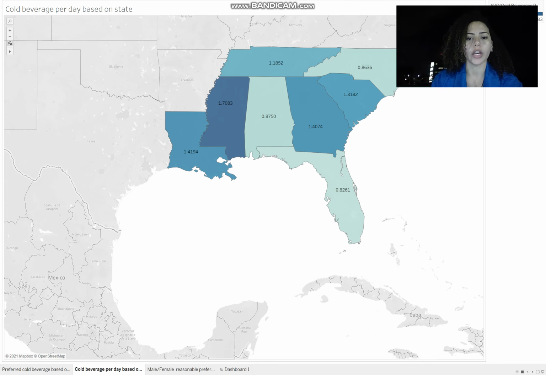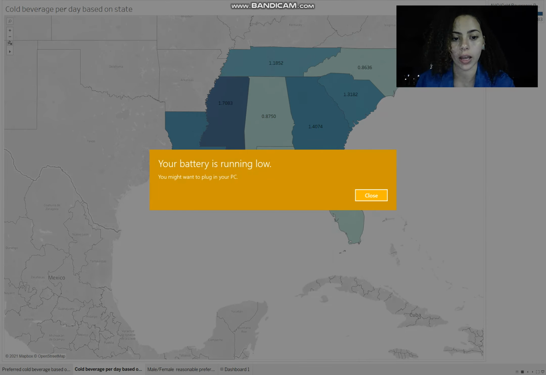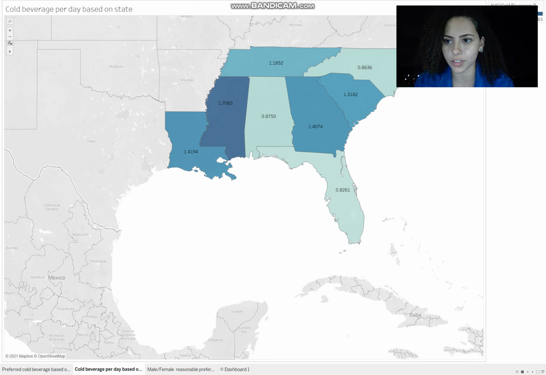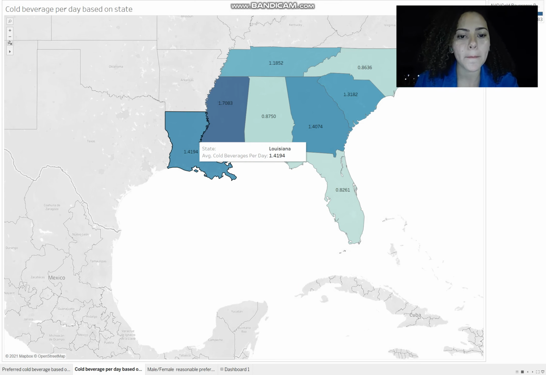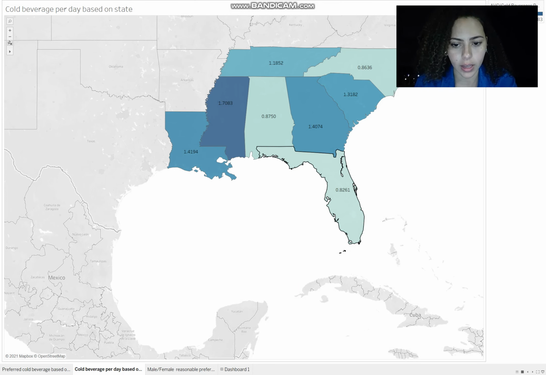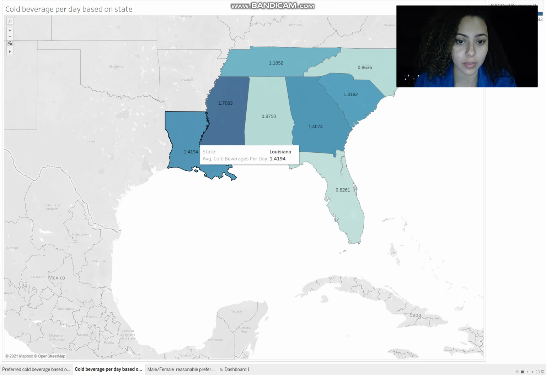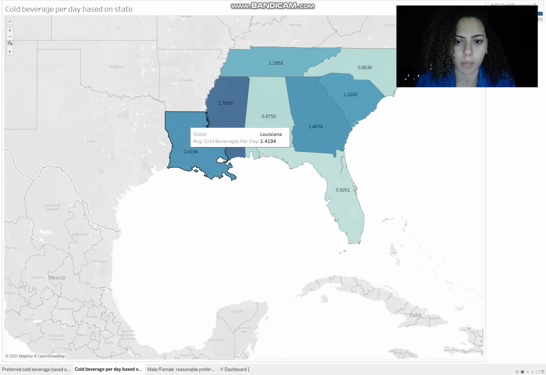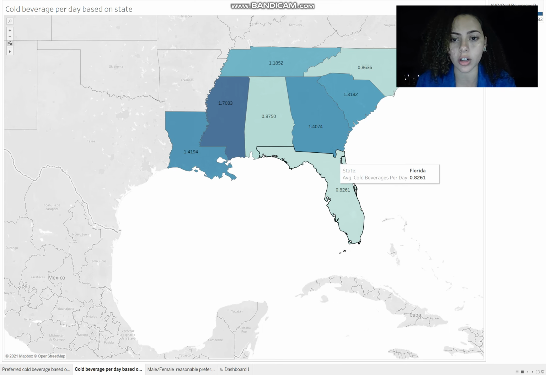Second, we move on to location. You can see here the southern states of the United States, and cold beverages per day based on each state. Technical difficulties, I am very sorry about that. If we look at Louisiana compared to Florida, Louisiana is much higher. Mississippi is also much higher than both. We can infer that marketing researchers can use this to target which location is best for their product.